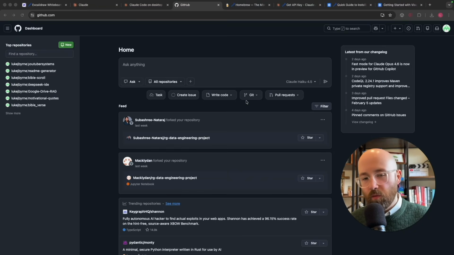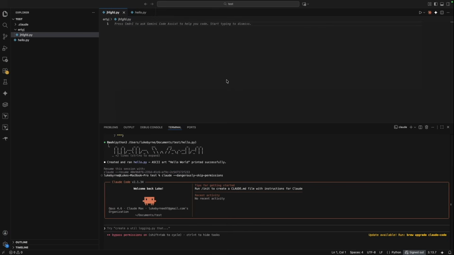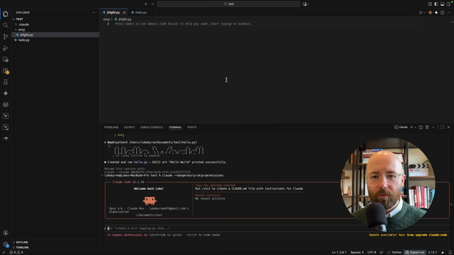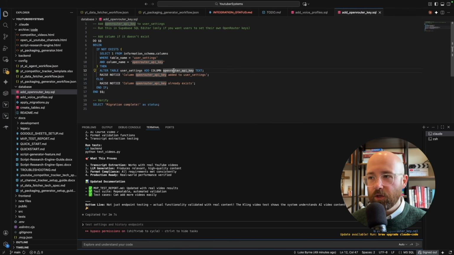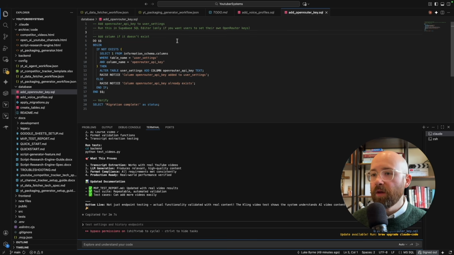So GitHub, what is it? Well, I was just talking about it a moment ago from a Visual Studio Code perspective. Basically, I have a bunch of code here, and this strike through means that I've deleted the file, or well, actually Claude Code deleted the file. So if I delete a file, or if I come in and I edit a file, what happens?